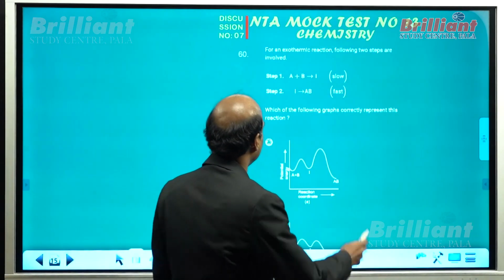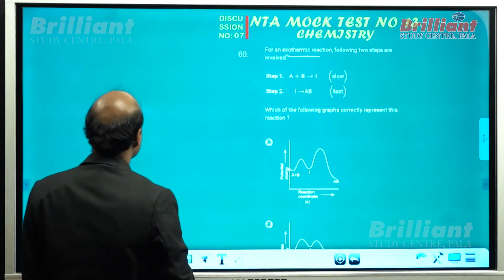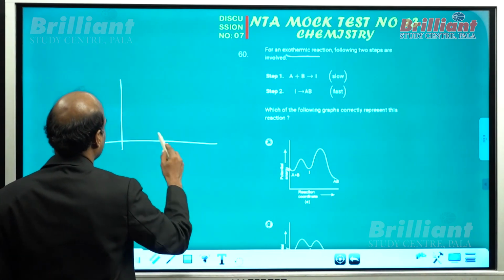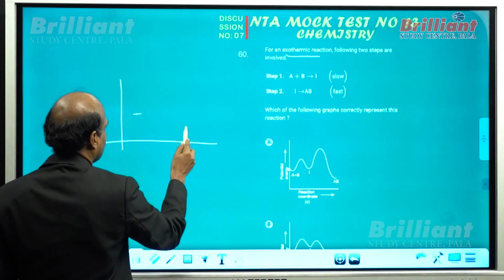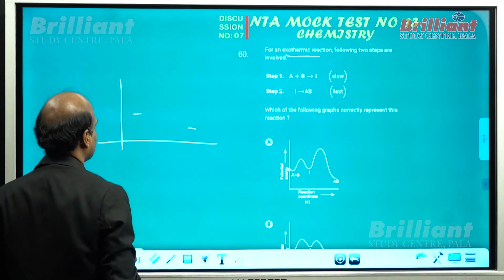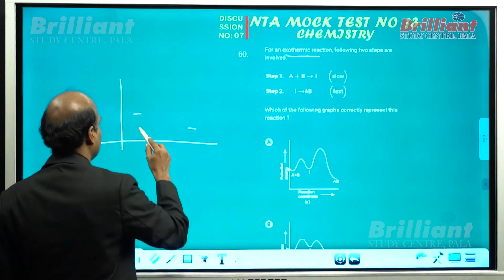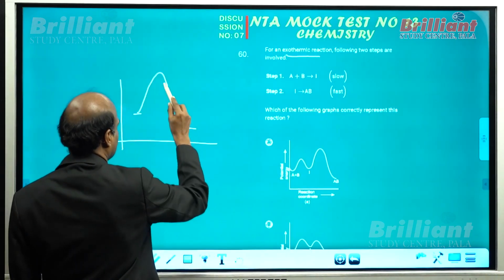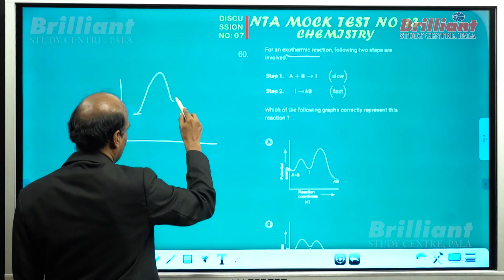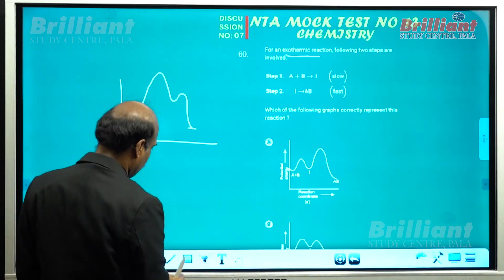An exothermic reaction. They say the reaction is exothermic. So what about the exothermic reaction? The product possesses lesser energy than the reactant. And then they say the first step is slow. The first step is slow means what? It requires higher activation energy. The second step requires lower activation energy. In which case is this graph conveyed here?